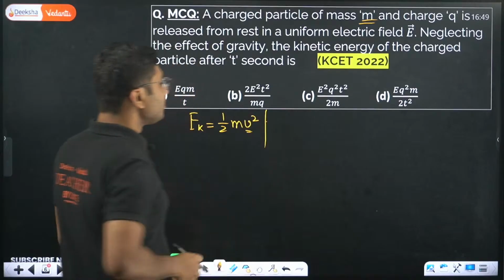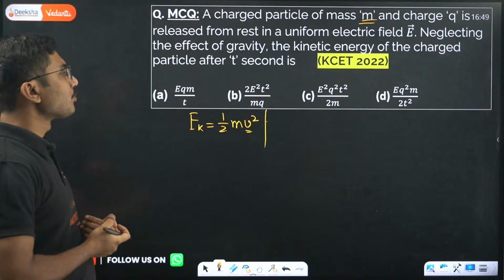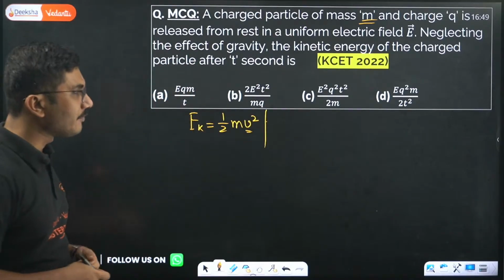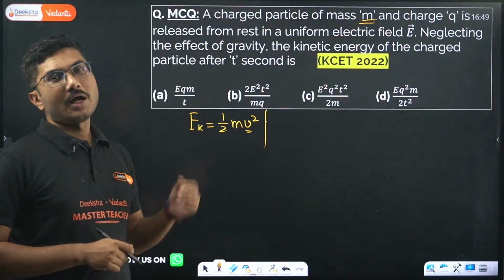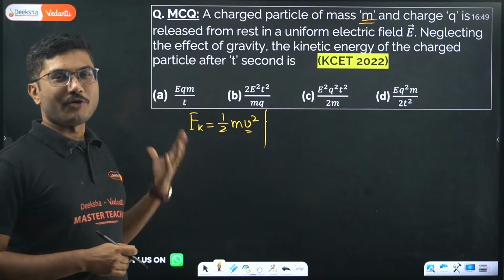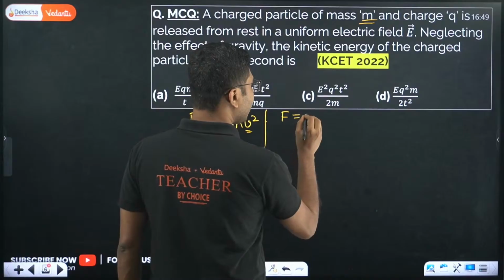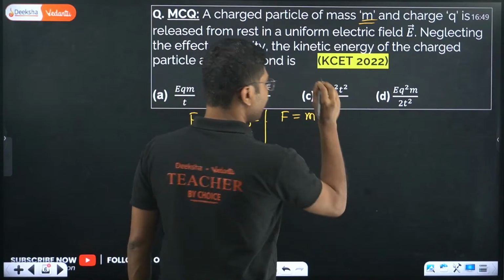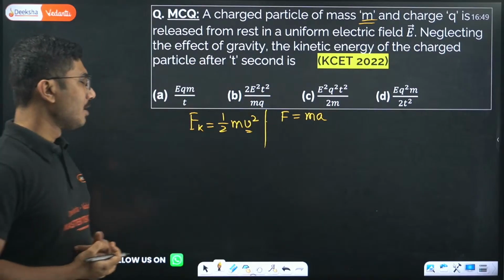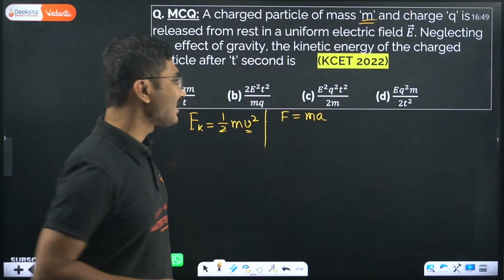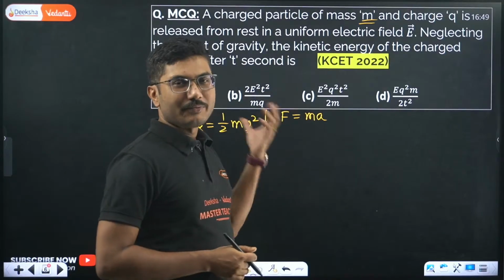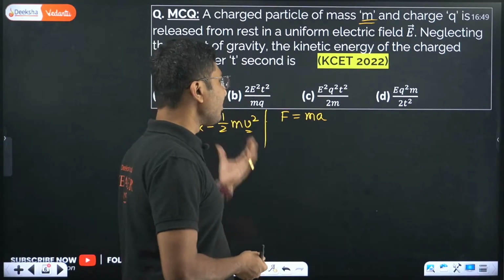Let me solve it. Here we will try to find velocity. How to find velocity? We use our very important formula, F equals ma. So we can calculate acceleration, and from there we can calculate velocity. Now how to calculate acceleration?